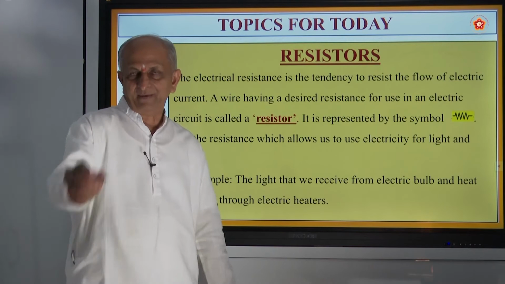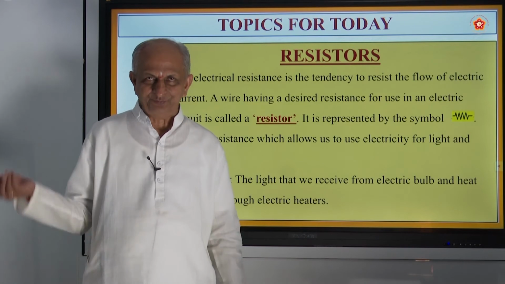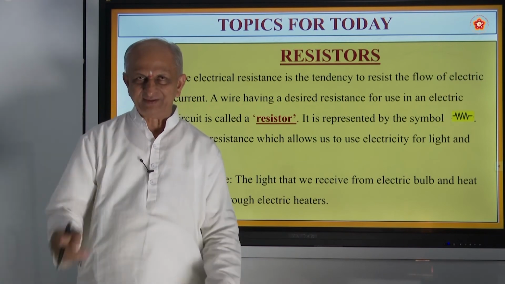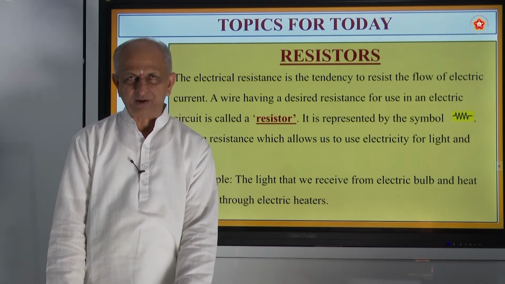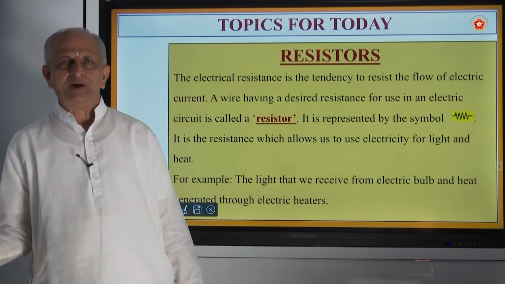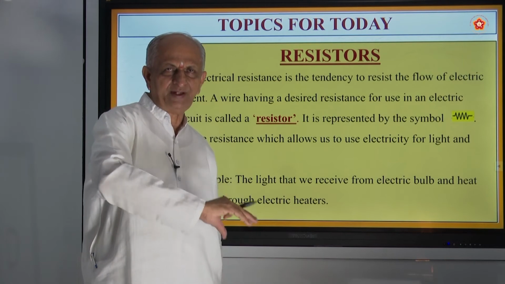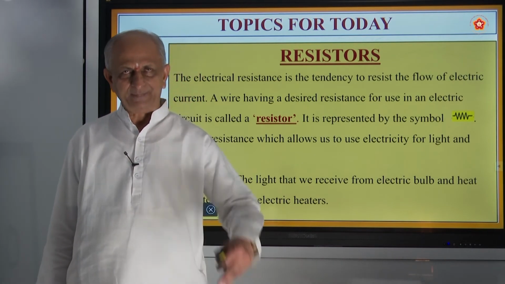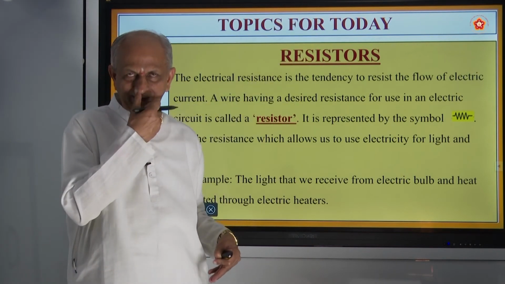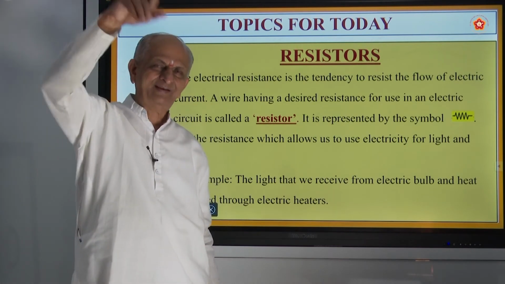Electrical resistance. Some of you are farmers' children, right? You will have a pump set. We just switch on the green button, you press it, right? What happens? The water in the well or the pond or whatever it is comes up. It may be a canal also. So the water will come through the pipe. It will go to the different canals we made. And suppose your farm is so big, the water will start moving from one point, where the water source is.